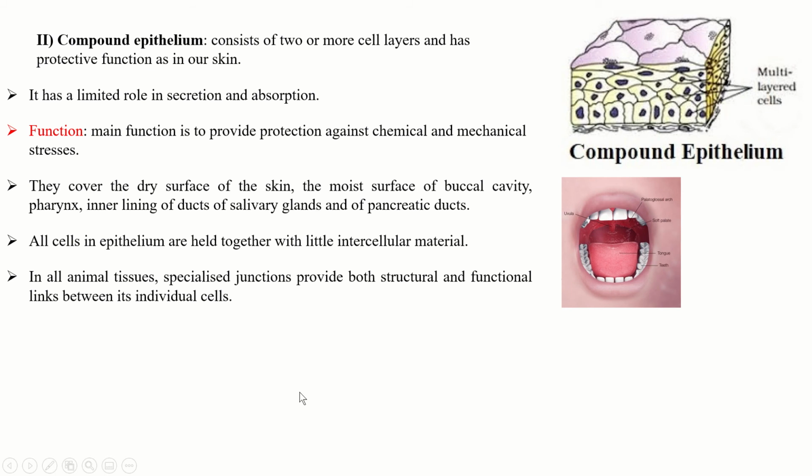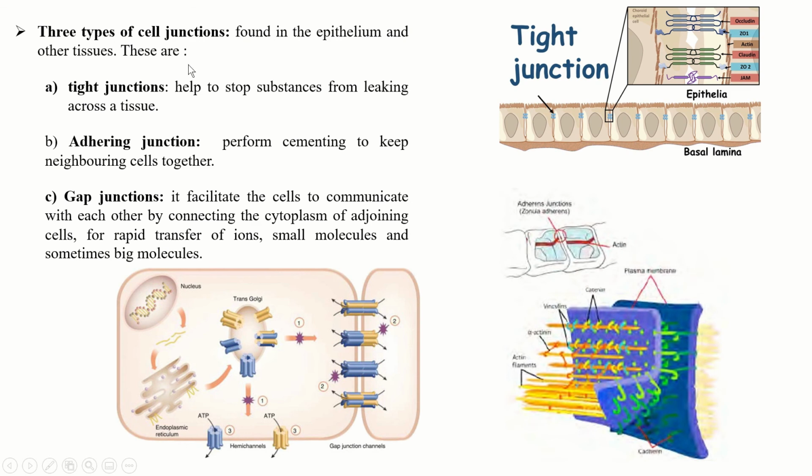All cells in epithelium are held together with a little intercellular material, which helps them connect together. In all animal tissues, specialized junctions provide both structural and functional links between individual cells. There are three types of cell junction found in the epithelial and other tissue. These are tight junction. What is the function of this junction? They hold together the two cells.